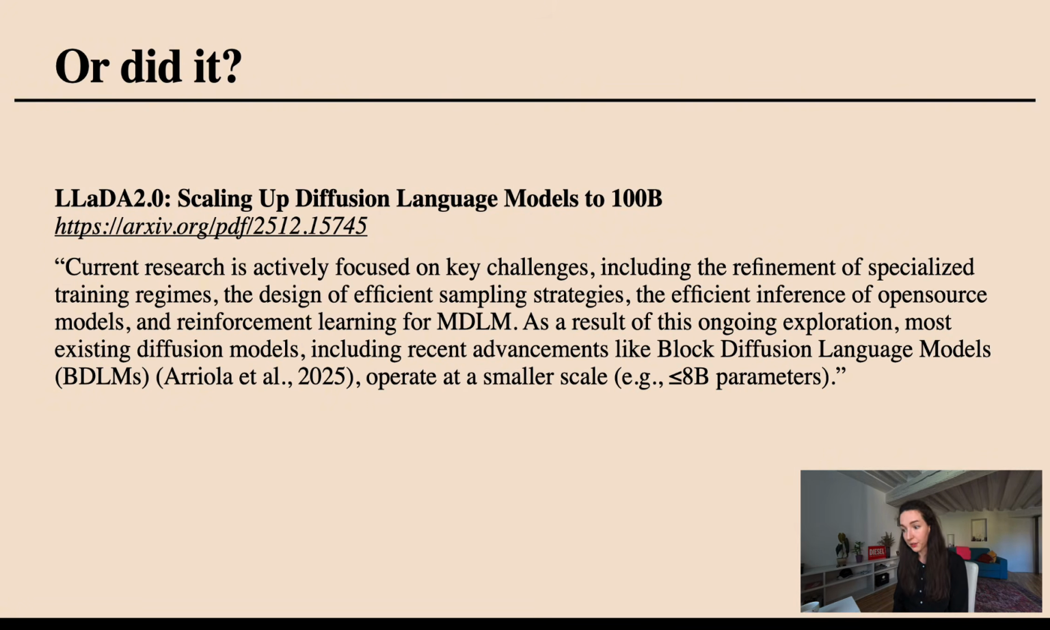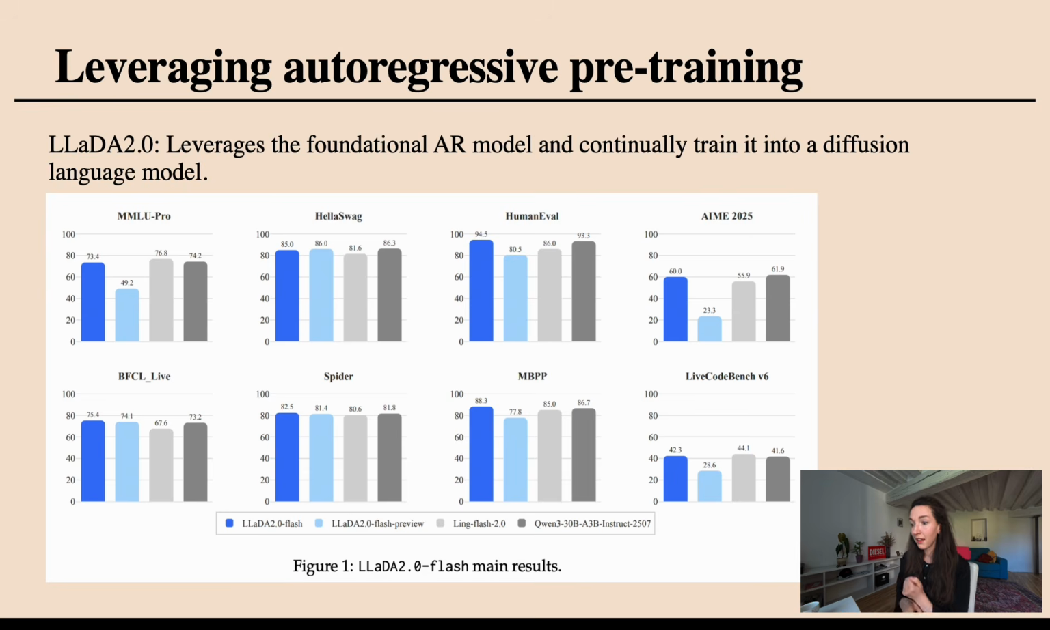And they write, okay, current research was actively focused on challenges such as specialized training regimes, efficient sampling strategies, efficient inference, and so forth. But that meant that models operate at a smaller scale. And so in this LLaDA 2.0, they really wanted to take this diffusion approach and scale it up to a much bigger size. However, what they eventually ended up doing is that they did end up using the autoregressive foundation model as a kind of starting point.